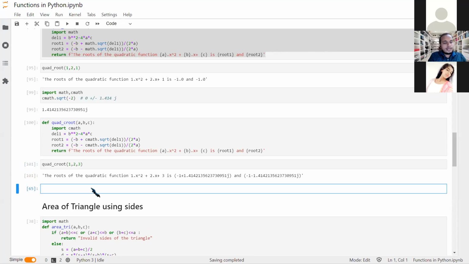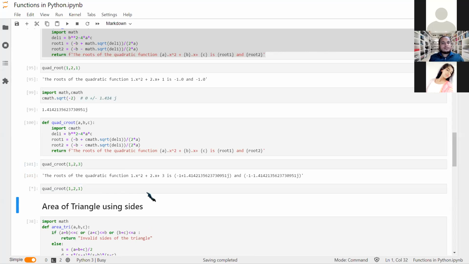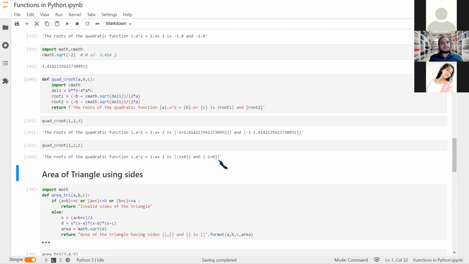Now, what I'll do is I'll just check what output it gives for the real part. So what do we get? We get this. When I run it outside and observe the data type of root 1 and root 2, the main change is in the data type. In the first function, the data type is real, right? And in the second one, it is complex. Okay, it is a complex type.